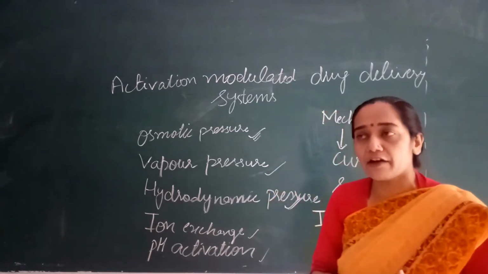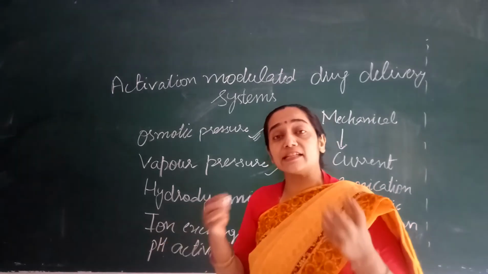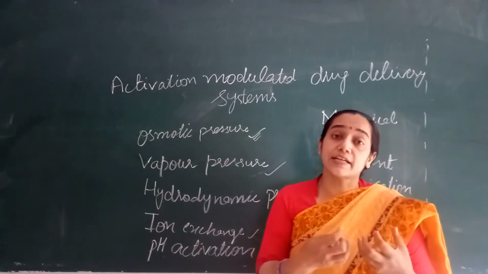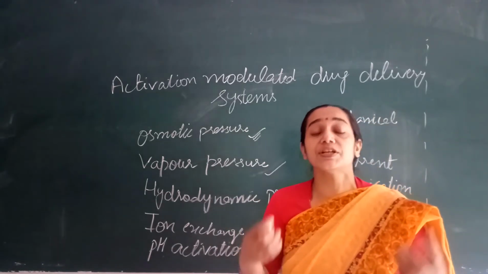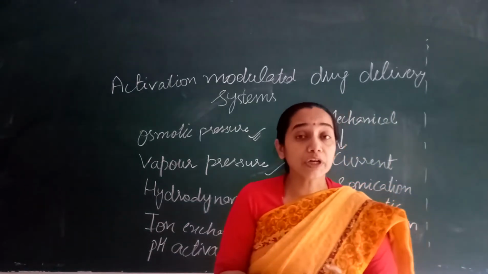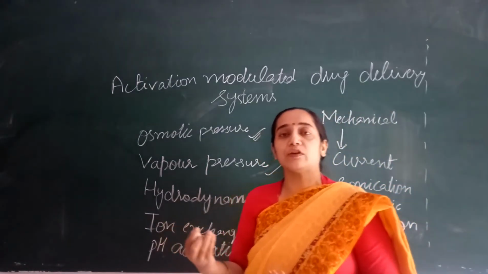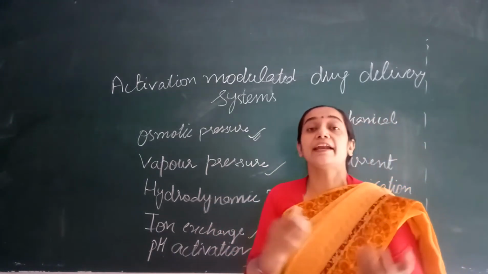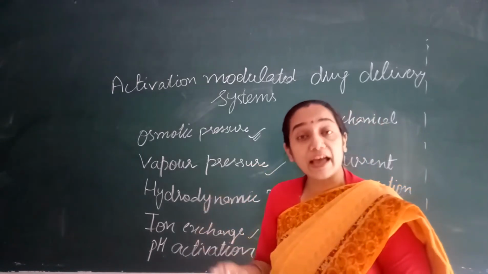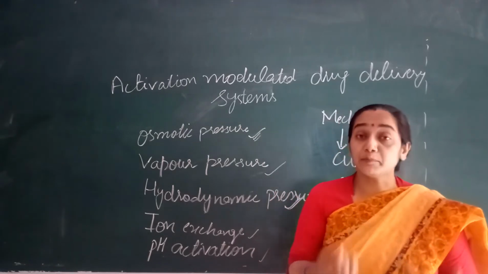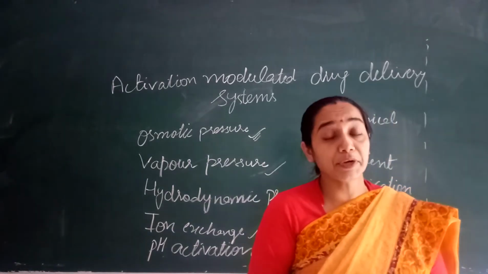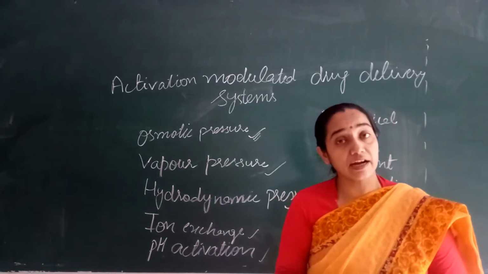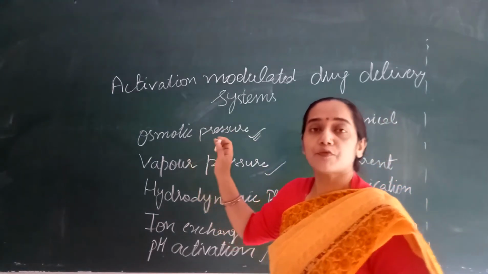For example, if I have a certain molecule which will ionize at a particular pH, then it will be pH sensitive. If I have a molecule which is sensitive to the change in the ion concentration, then according to the Schulze-Hardy rule there will be displacement of the ions, means higher valence ions will displace the lower valence ions, and it will facilitate the release. Then it will be an ion exchange controlled drug delivery system. Certain molecules which get vaporized at body temperature will generate the vapor pressure inside the dosage form, and then they are regulating. The means could be any for activation.